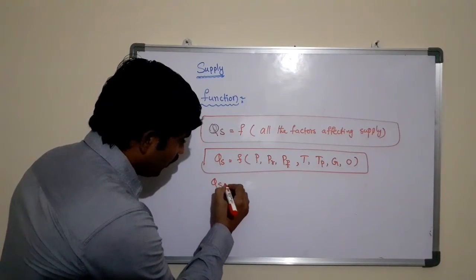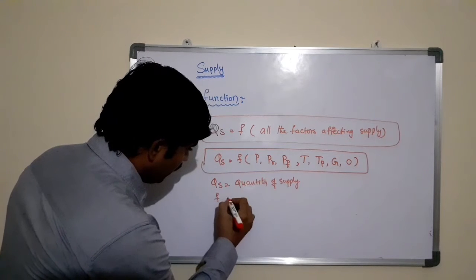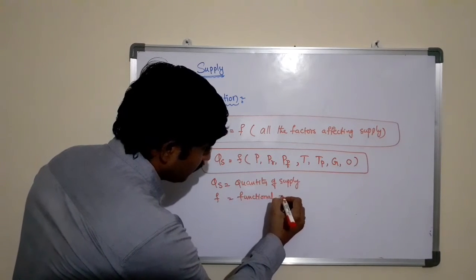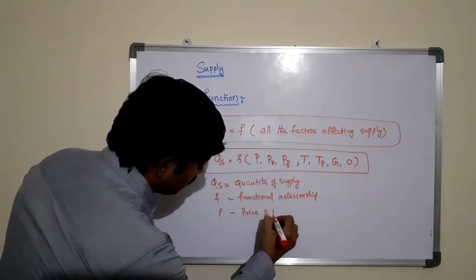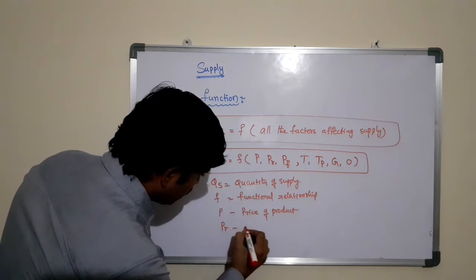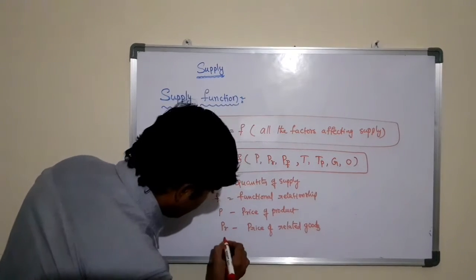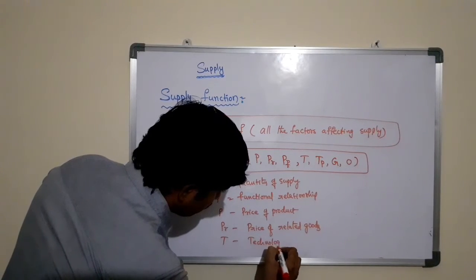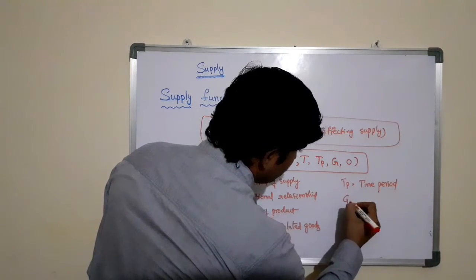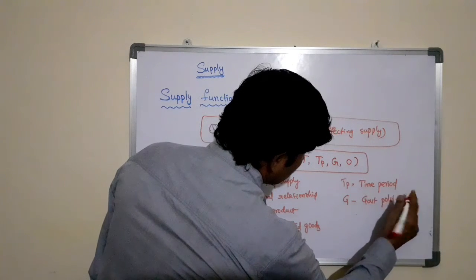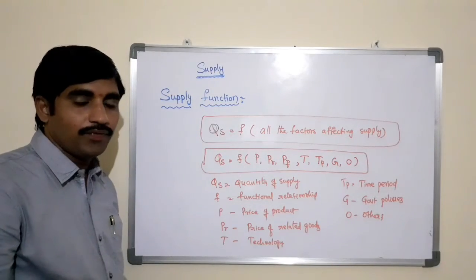Here, QS equals quantity of supply, F means functional relationship, P is price of the product, Por is price of related goods, T is the technology, TP is the time period, G is government policies, and O means other factors that are directly or indirectly affecting.